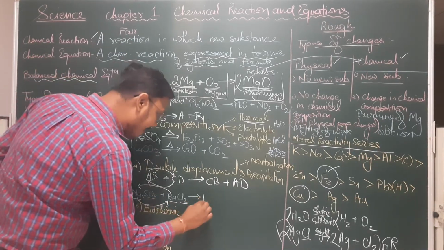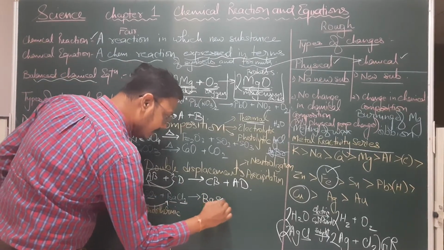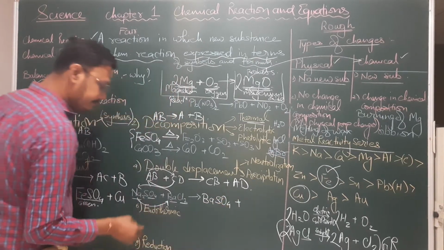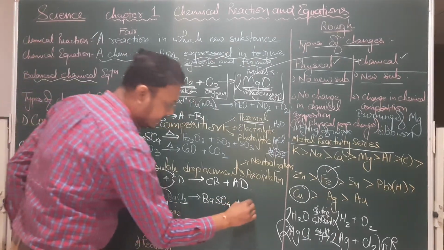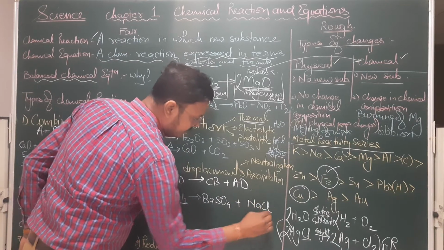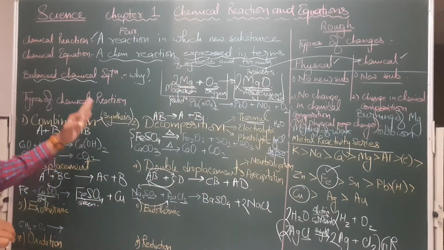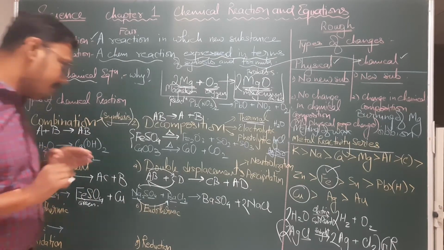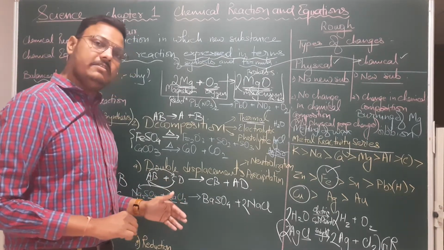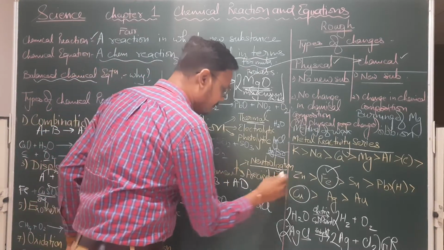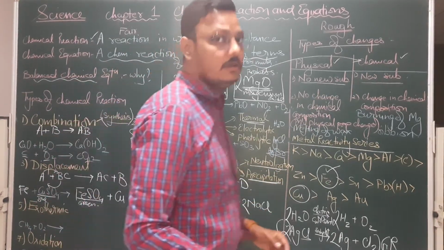So we'll get barium sulfate, BaSO4, and sodium chloride, NaCl. But there are two molecules, so we'll write 2. So this is a good example of a double displacement reaction. Now in a double displacement reaction, we still have two types, neutralization and precipitation.